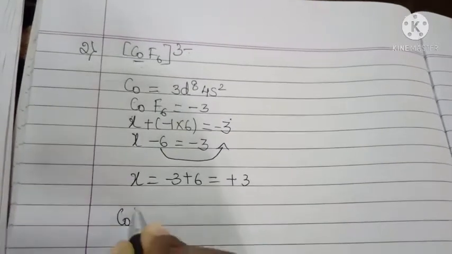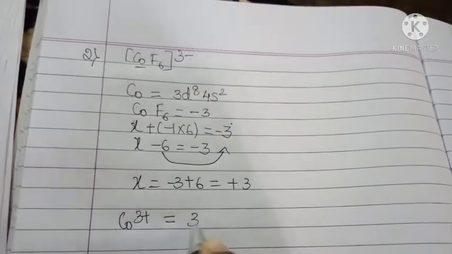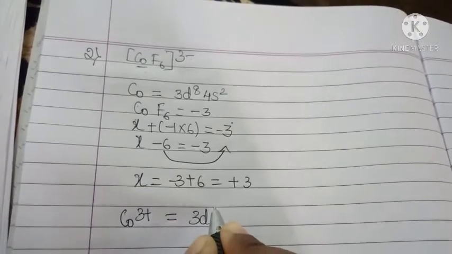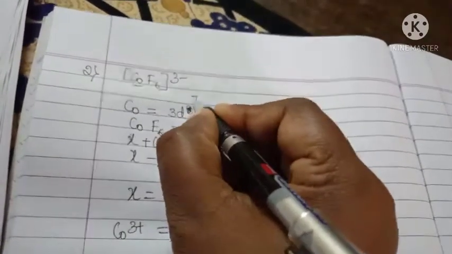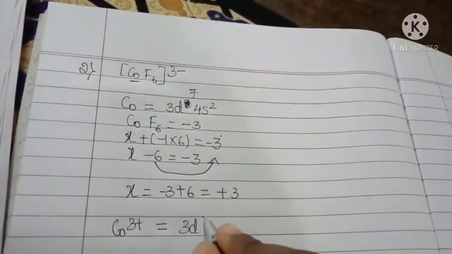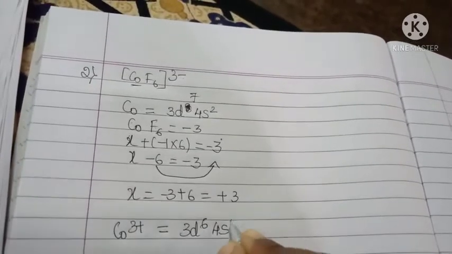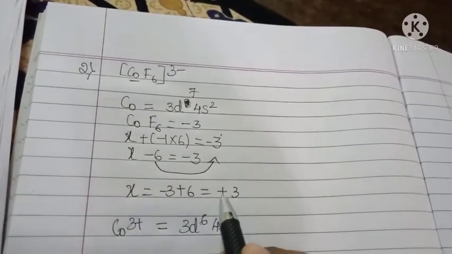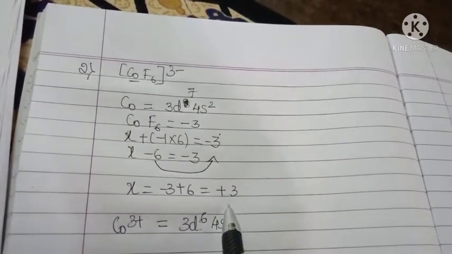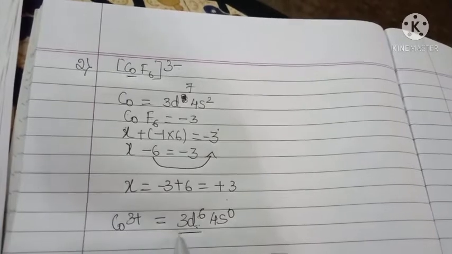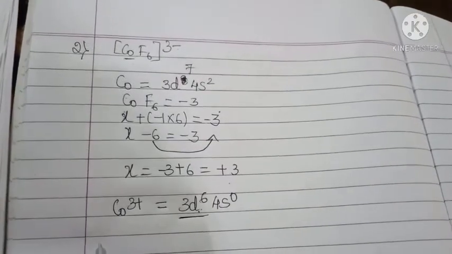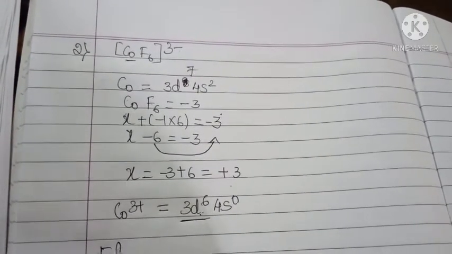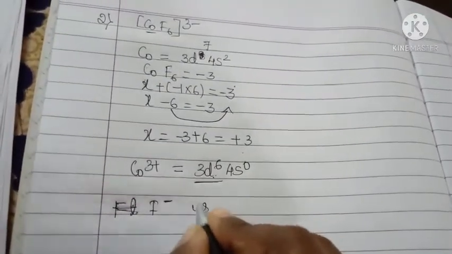Then for the cobalt 3 plus ion, 3d6. Sorry, here I wrote 3d8, that is 3d7 only. Here 3d6 4s0. How many electrons are lost? 3 electrons. So cobalt is in the 3d6 state. Then fluorine, F minus, is the